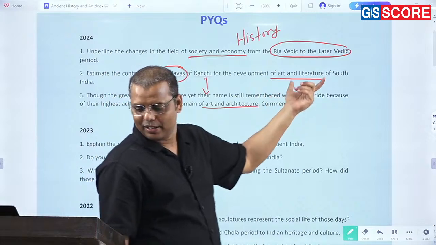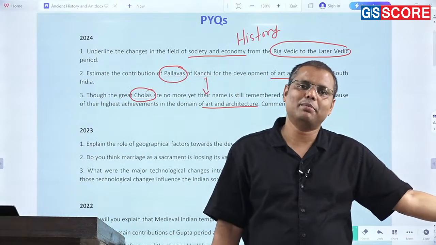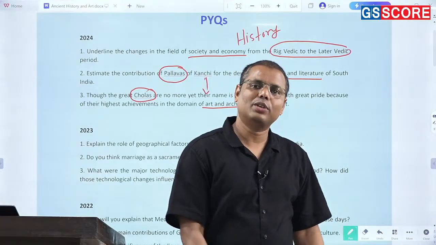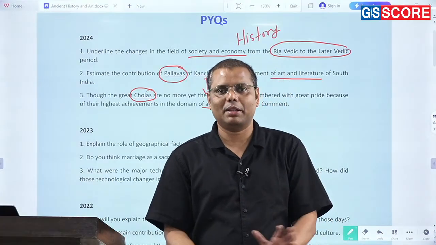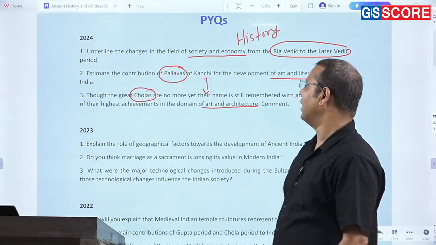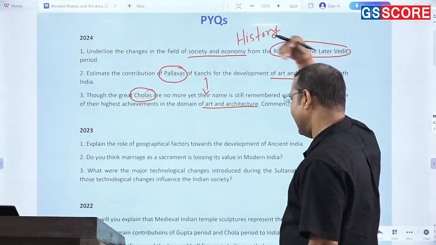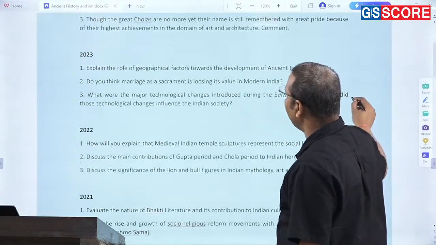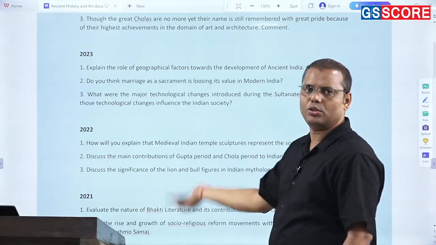I think it seems that probably somebody from South India must have come to make the paper. उन्होंने क्या होगा, दोनों एक क्वेश्चन उठा के पूछ दिया होगा. इसकी पॉसिबिलिटी है, मतलब I'm just guessing कि this is the only thing, right? So you can see that there is no such pattern that you can follow. Next 2023, again the nature of question is very different.